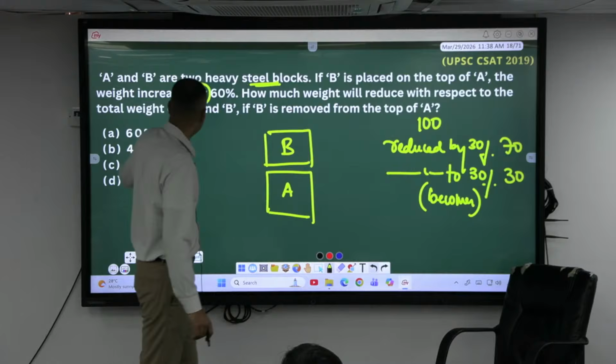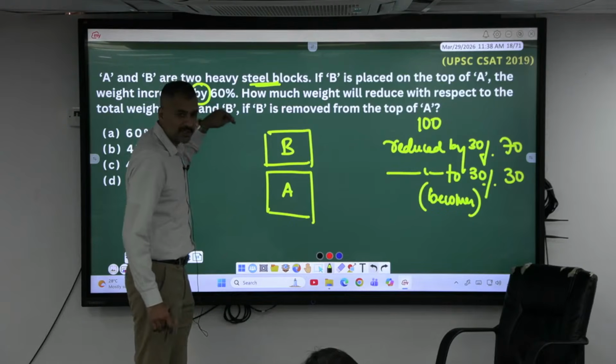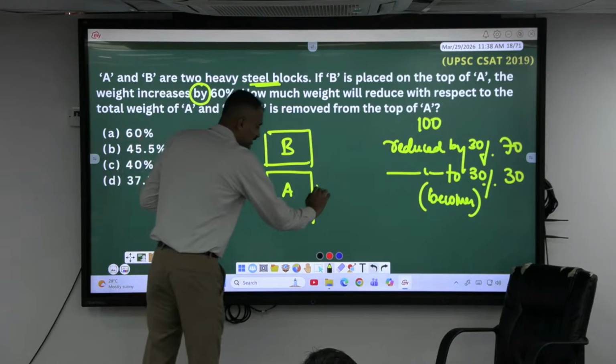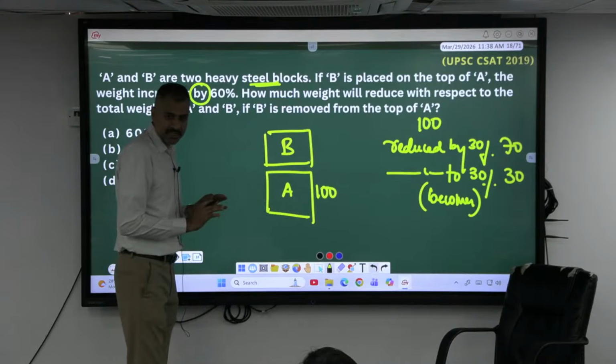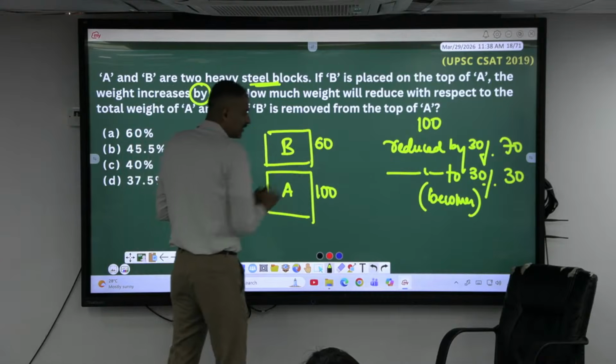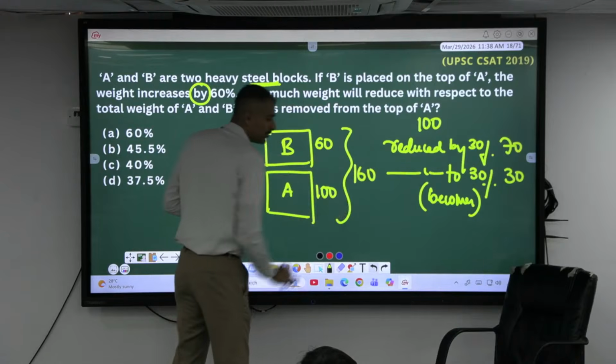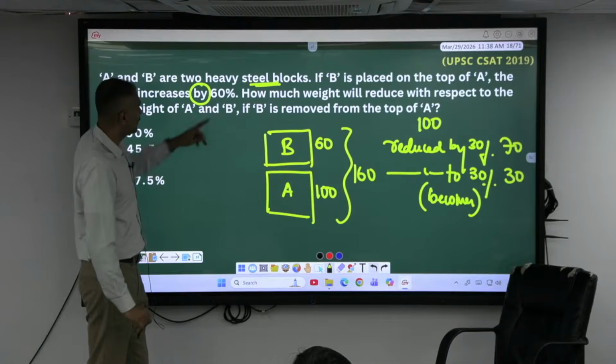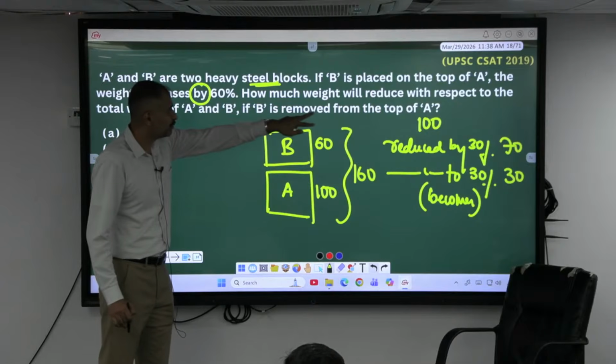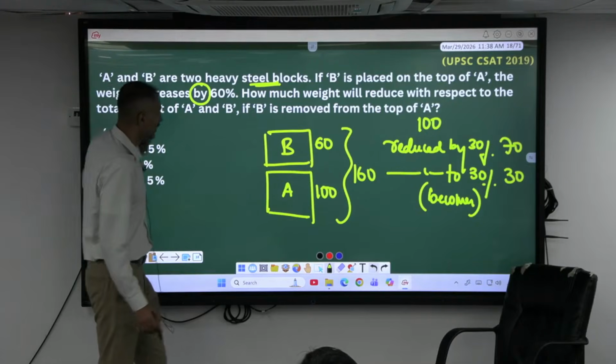So he says increased by 60%. 60% means I have to consider this as 100, and this becomes 60. So totally, the value is 160 now. Agree, sir? Okay. How much weight will reduce with respect to the total weight? What is the total weight now?